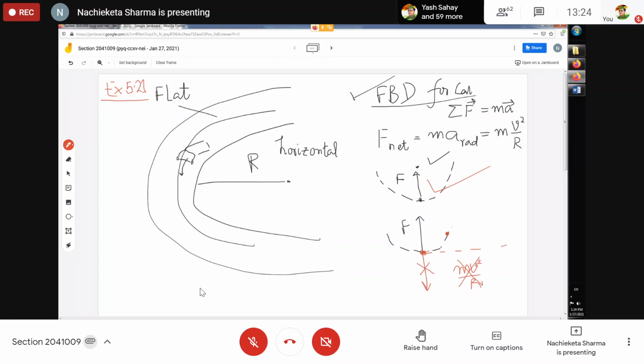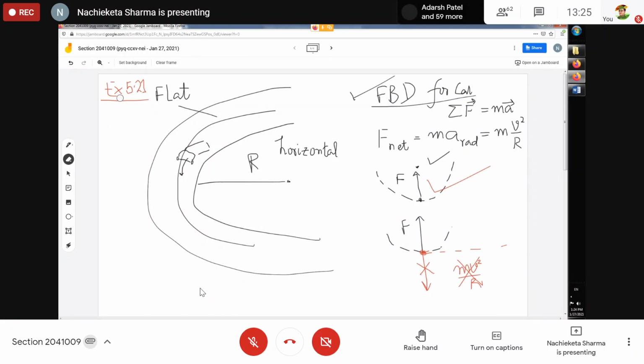Third reason is that because mv square by r is not a force, it corresponds to the ma side of the equation F is equal to ma, so it should not appear in the sum of forces. Okay, these are the three reasons. That's why you should not include this, and that is very common sense also. If the net force acting on the body were zero, where from would the body get that extra net force in order to change the direction of its velocity continuously? So this is not going to happen.